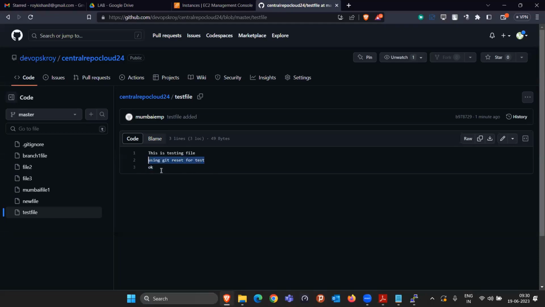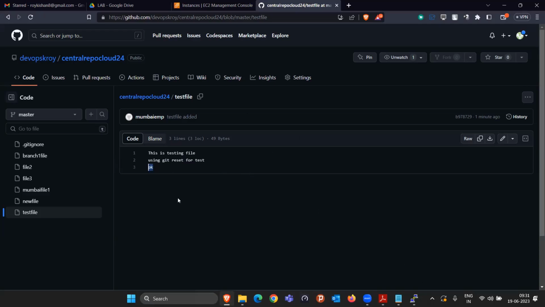Maybe this line is not required, or this line is incorrect. Maybe this entire code is not working, right? So in that case, what to do now? Because this code is already pushed, reset is not going to help us. Reset can only help when you did the changes and moved it just to the staging area. But once you commit it, then nothing is going to help you.